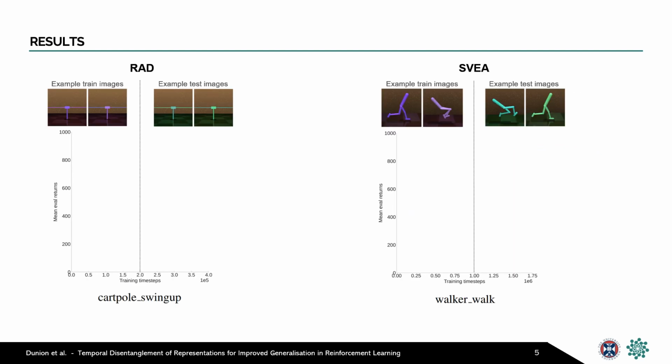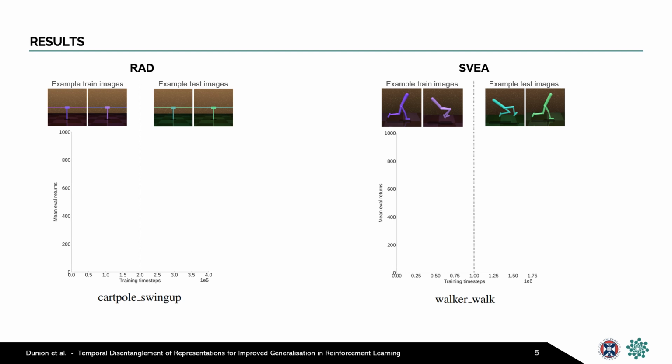We evaluate our approach on settings where the agent must generalise to unseen values of variables with continued learning on the test environment. We use a training environment with a subset of some of the environment variables, such as colours in the examples here. At the vertical dotted line, we then evaluate generalisation by switching to a test environment with unseen values of the variables and continue training on this test environment.